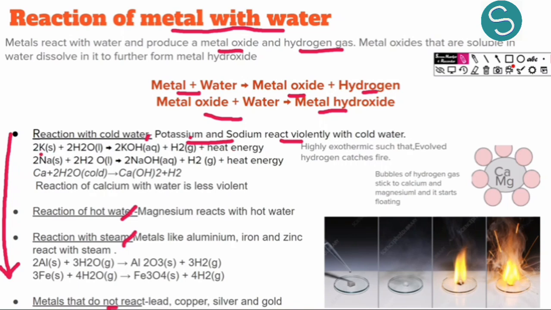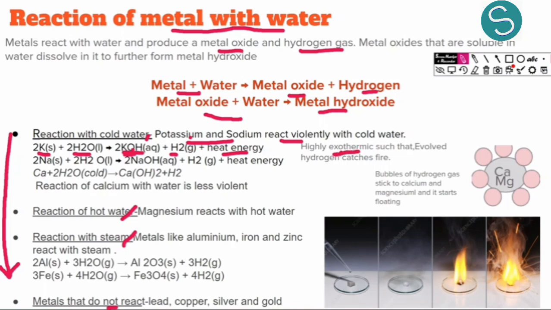So let's see the reaction first. We have potassium and we have water. It forms potassium hydroxide, then hydrogen gas, and heat energy. Energy is being liberated. First, potassium oxide is formed, then that oxide is further converted to hydroxide. So we have potassium hydroxide, hydrogen gas and heat energy. Whenever heat energy is released, it means it is an exothermic reaction.